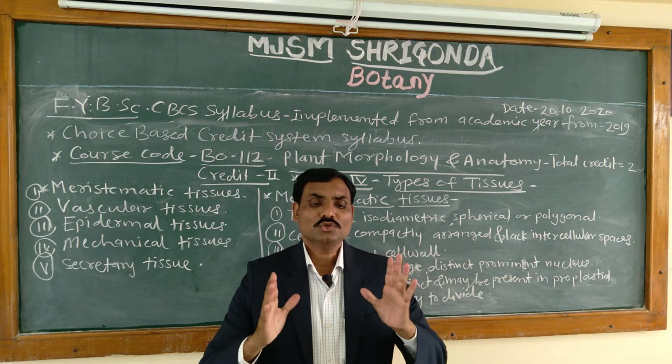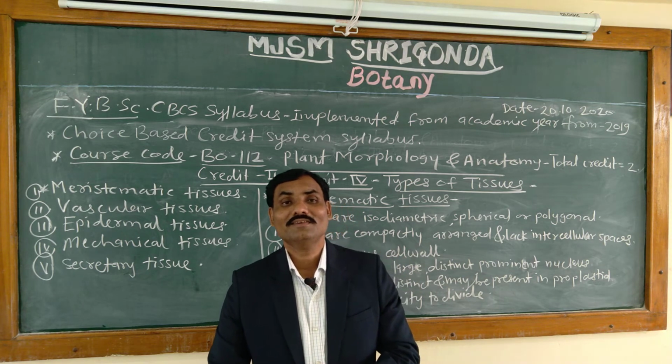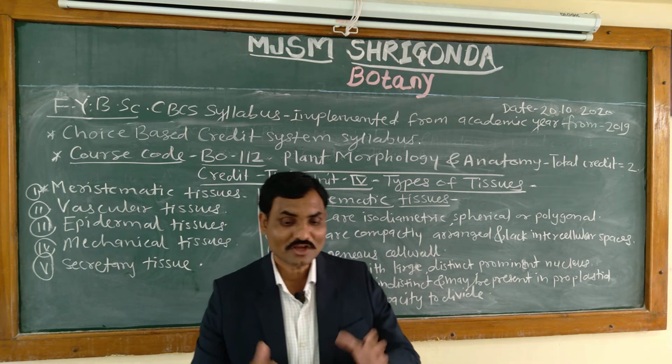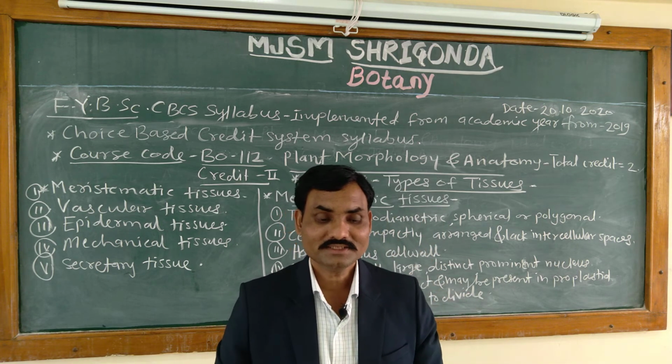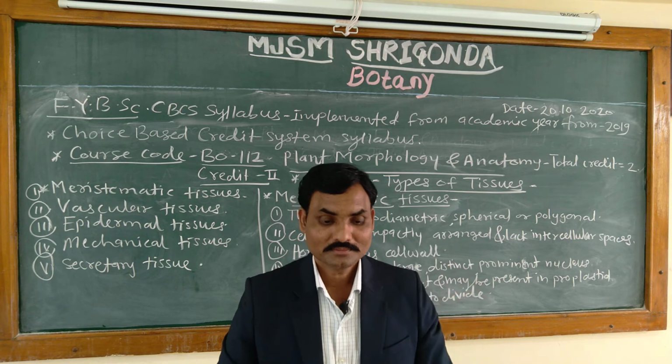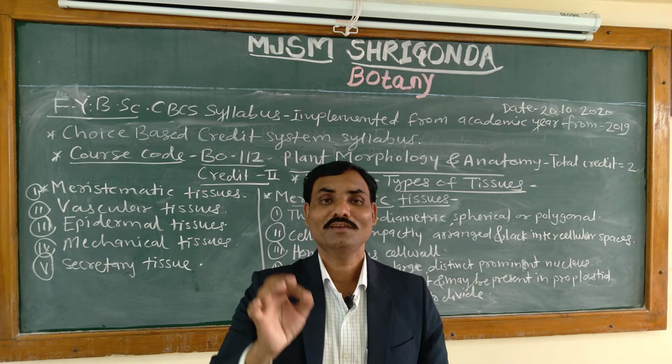Thus a tissue system may be defined as, what is the definition of this tissue system? The tissues of a plant which perform the same general function.